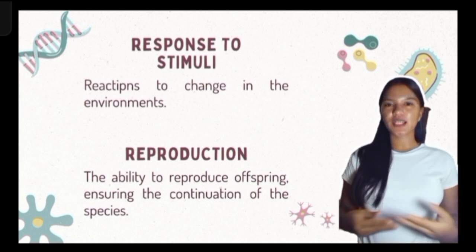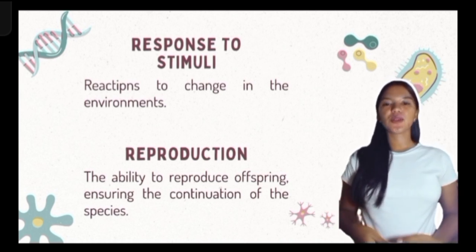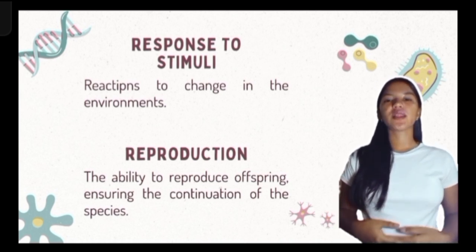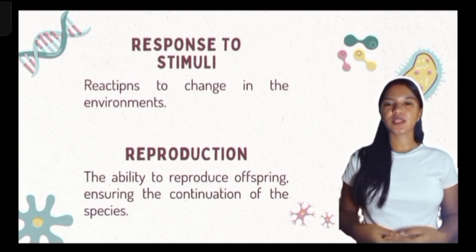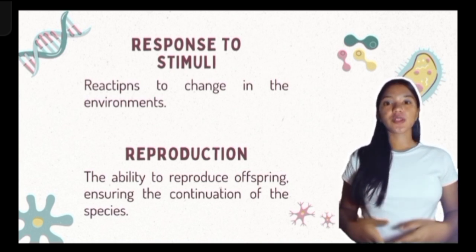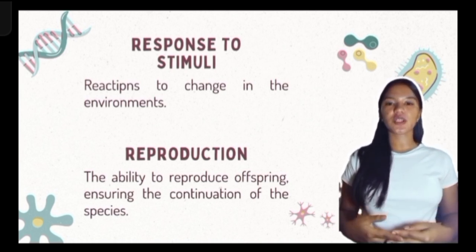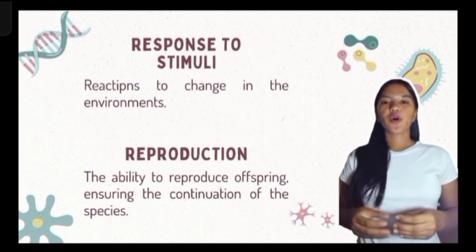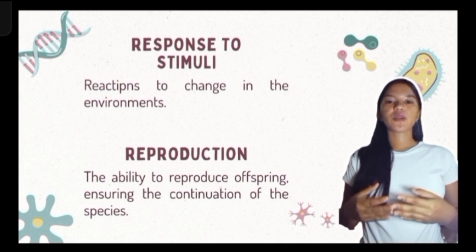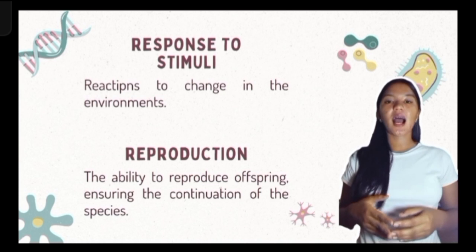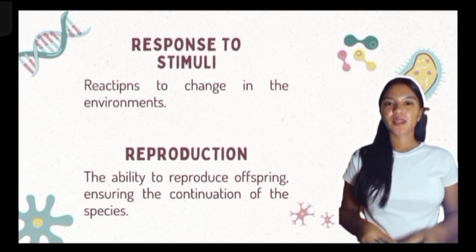Next is reproduction, the ability to produce offspring, ensuring the continuation of the species, like birds. For example, birds reproduce sexually, laying eggs that hatch into offspring.